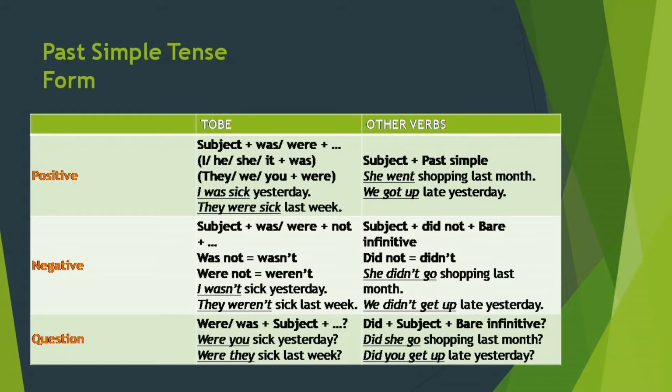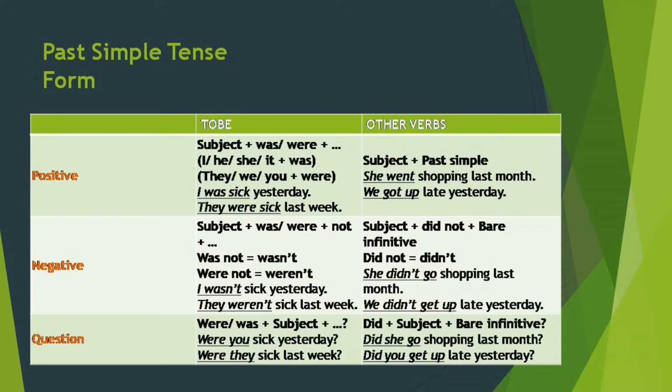In that case, the structure will be subject plus was or were. It will depend upon the subject. If the subject is singular, we will use was. If the subject is plural, or if the subject is from second person, be it singular or plural, we will use were.